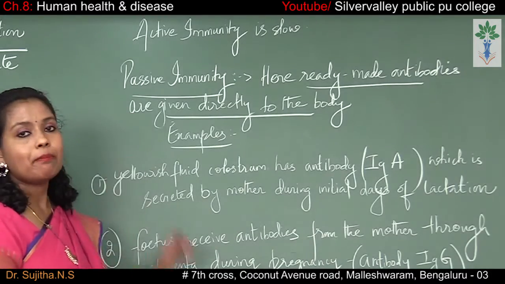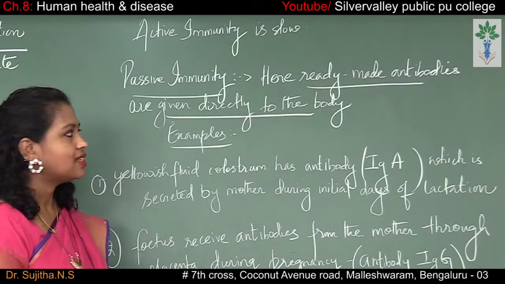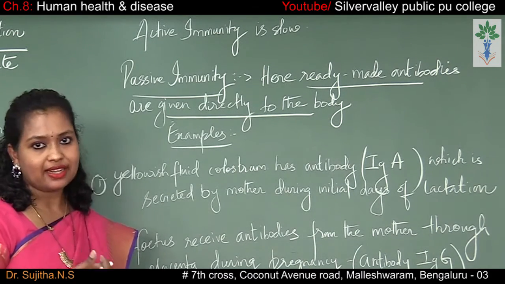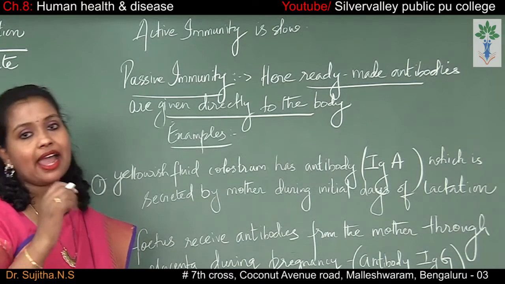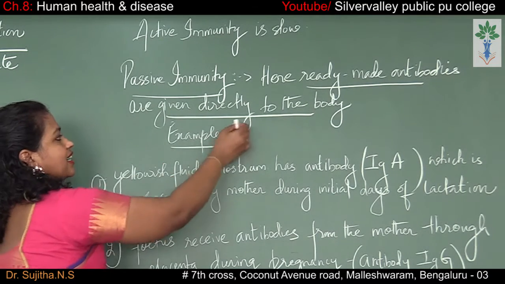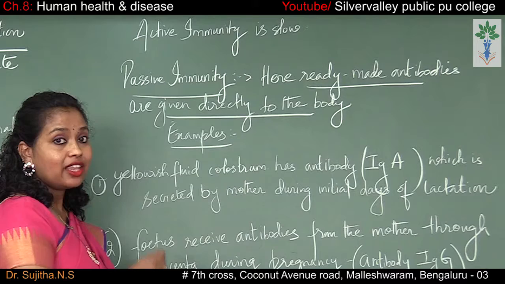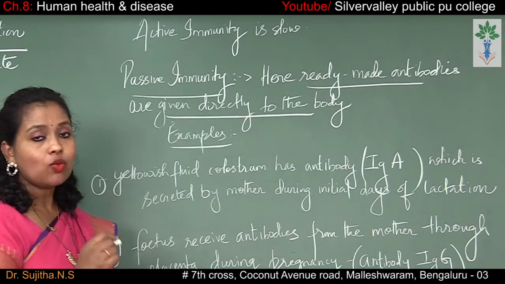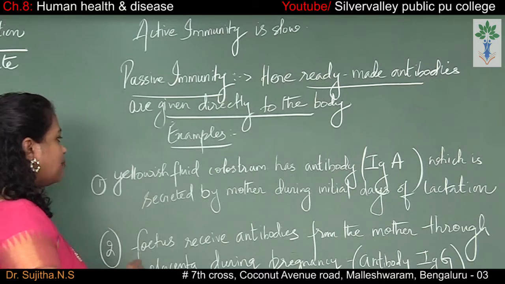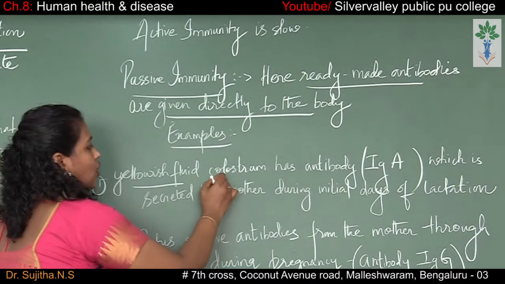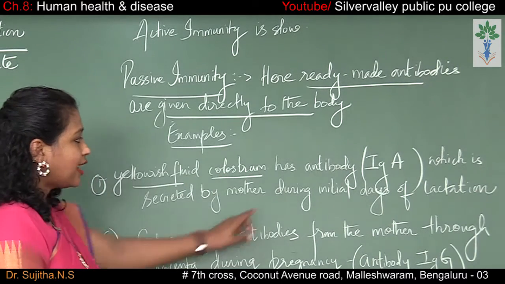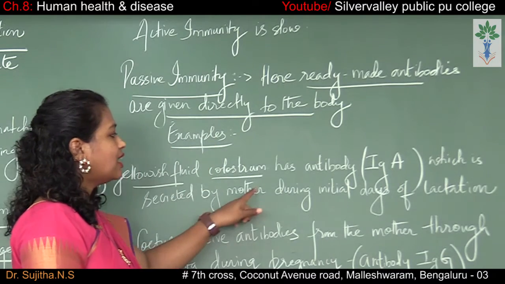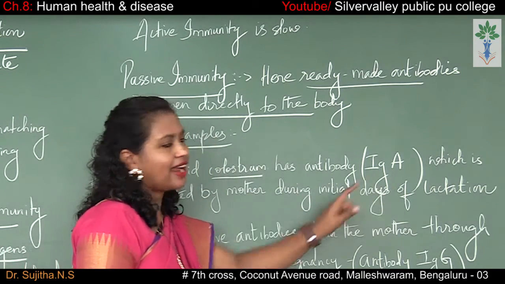The second one is the passive immunity. Passive immunity means here we are not allowing the body to produce the antibodies. Here the ready-made antibody is given directly to the body. So therefore this is very fast when compared to that of active immunity. So what are the examples? First example is the yellowish fluid called colostrum, which has an antibody IgA, secreted by the mother during the initial days of lactation.